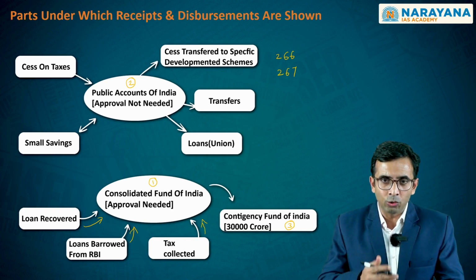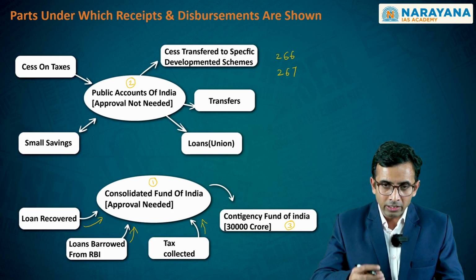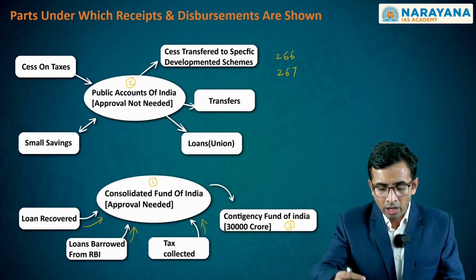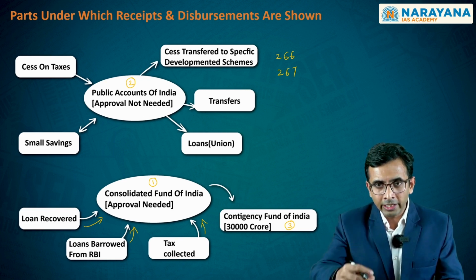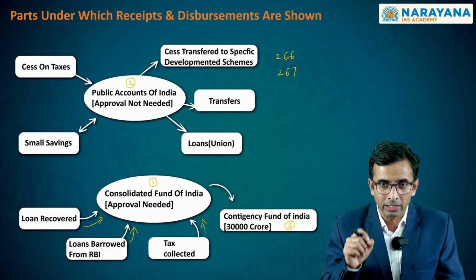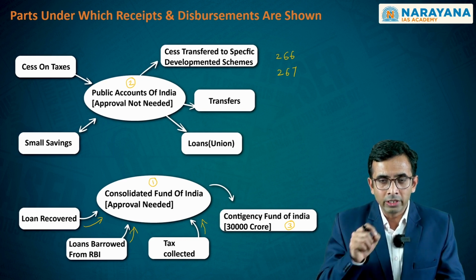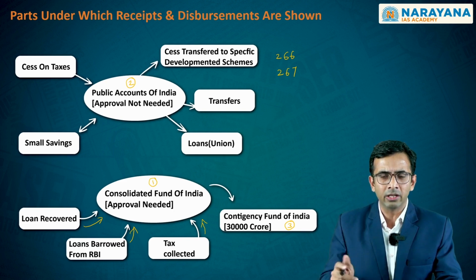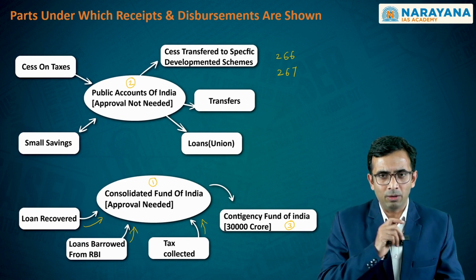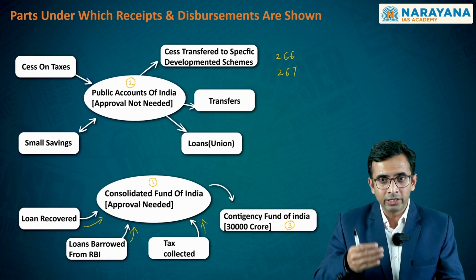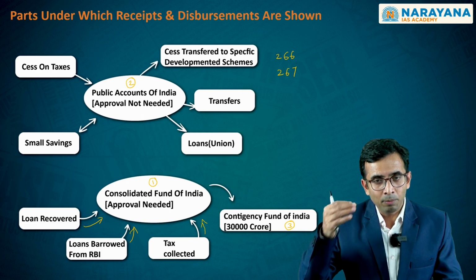Any sum that is coming into the Consolidated Fund of India, when the government is putting this sum into the Consolidated Fund of India or disbursing it or taking it for expenditure purposes, for both of these, we have to keep in mind that it is accountable to the Lok Sabha or the House of People, or in general, it is written that both the houses of Parliament. As it is accountable, it means that it needs to get the approval from the Parliament.